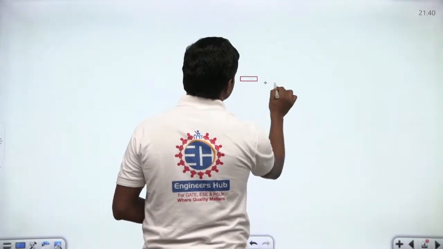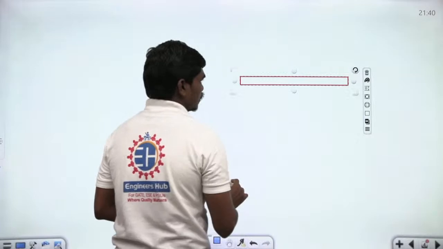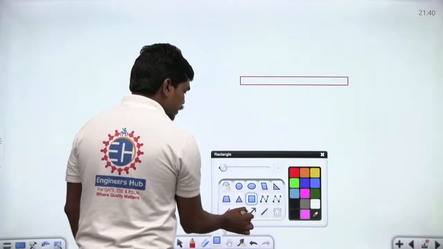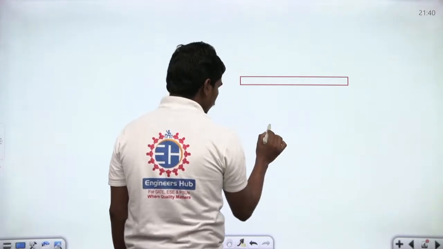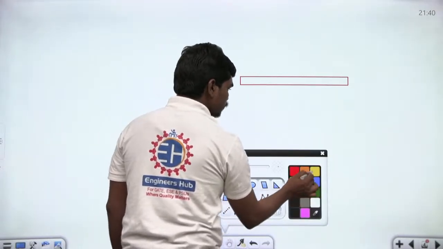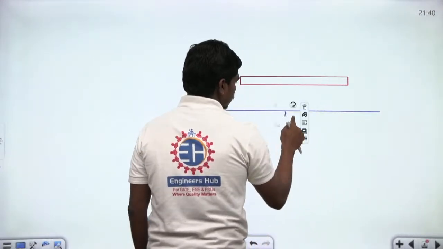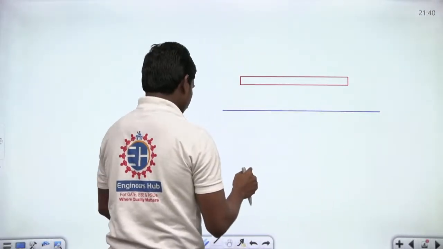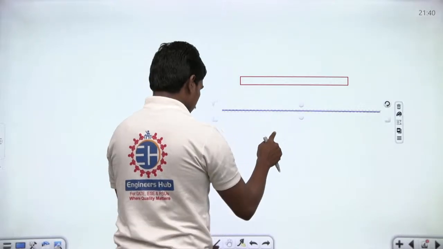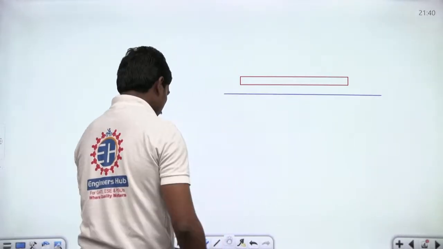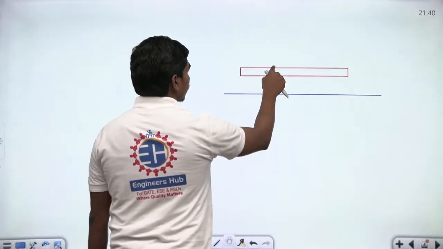So let us suppose there is some disc, and this disc is surrounded by some fluid. Let us suppose this disc is mounted upon by some fluid. So let us suppose these are the things that are with us.